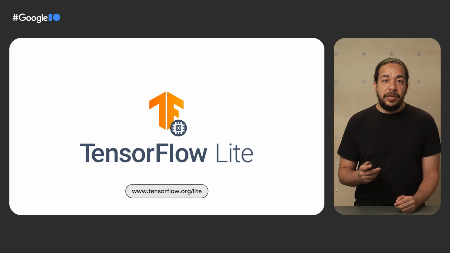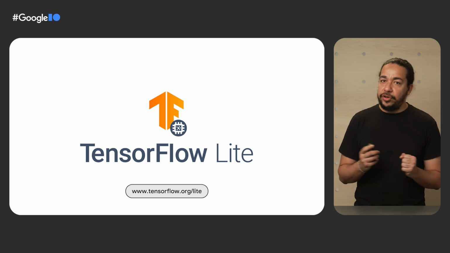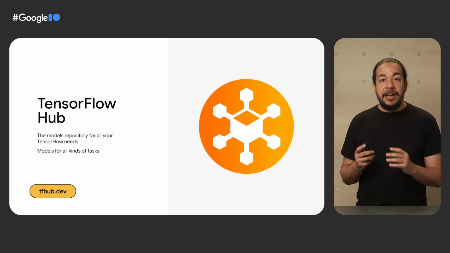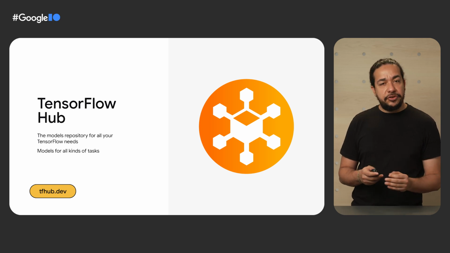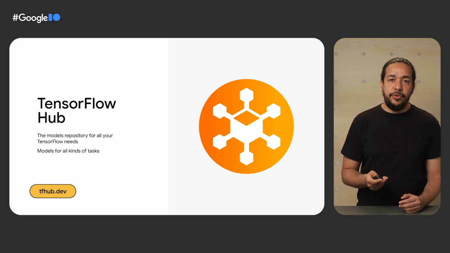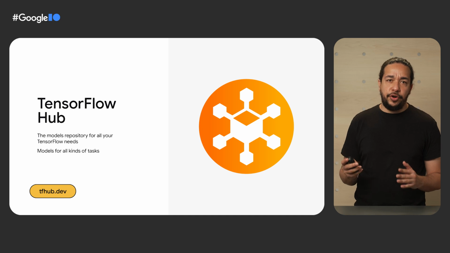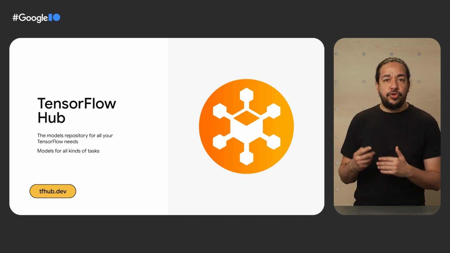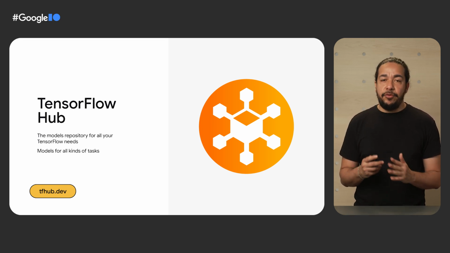Now we know what we want, a TensorFlow Lite model to recognize birds. Where can I find it? We have a place for finding machine learning models, TensorFlow Hub. On TensorFlow Hub, you can find thousands of TensorFlow models for you to use, with documentation and full sample code for you to try the model right in the browser if you want.